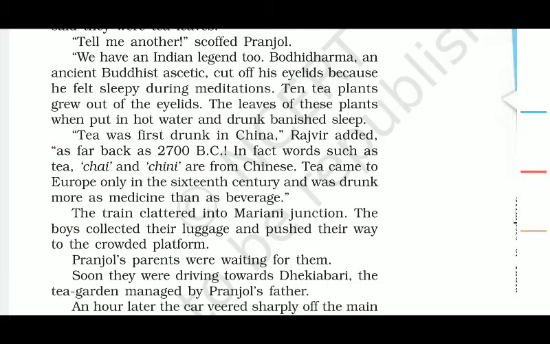Now what happens, finally their journey is over and they were about to get down at Moriani Junction. Moriani Junction is a small place in the Jorhat district. Jorhat district is a district in Upper Assam actually, right? Moriani is a small place, but the train station is really very crowded, because many people land at this place and then travel to various tea estates. So from many perspectives, this Moriani Junction is very crucial for the people of that area.